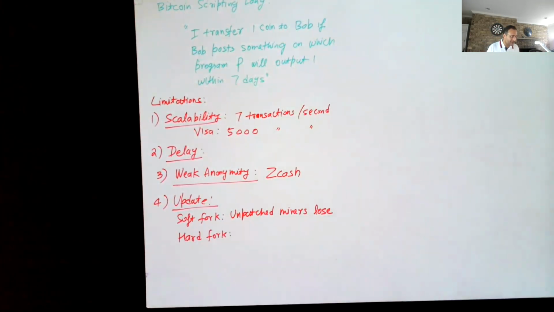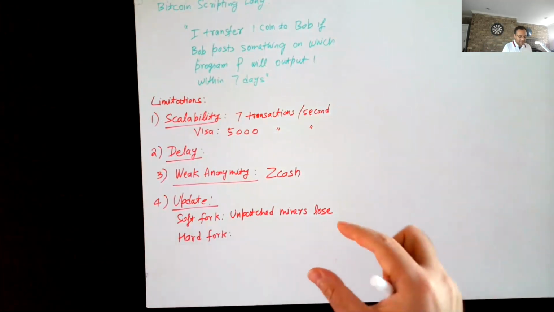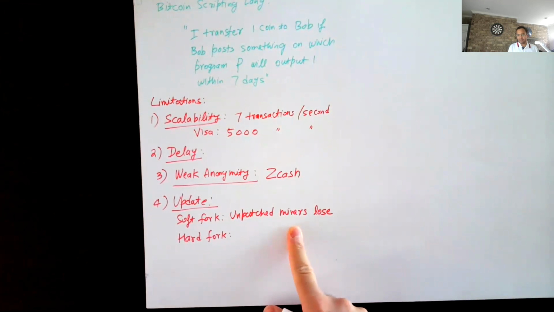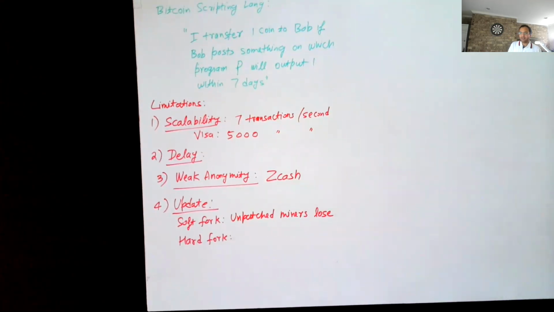And the way this is done is by making sure that these miners which don't patch the code will end up losing. And the way this is done is that the miners who have patched their code will reject the blocks which are mined by unpatched miners. But the other way around is not true. If you are a patched miner, unpatched miners will still continue to accept your blocks.